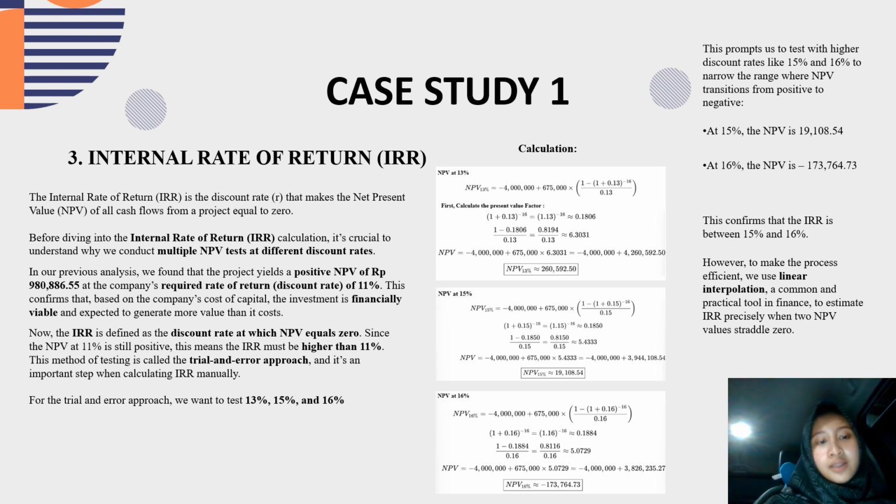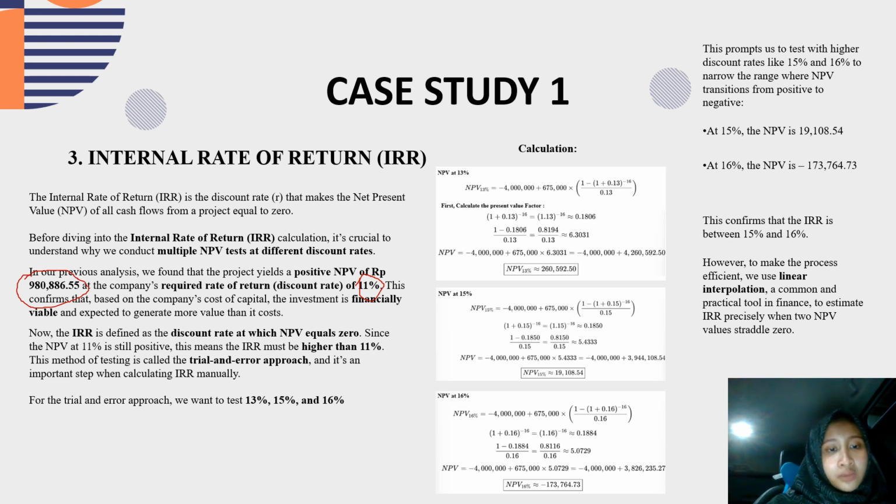Okay, let's get to the last, internal rate of return. Internal rate of return is like a trial and error approach. In our previous analysis, we found that our NPV is positive. This is our positive NPV for the company with an 11% discount rate.